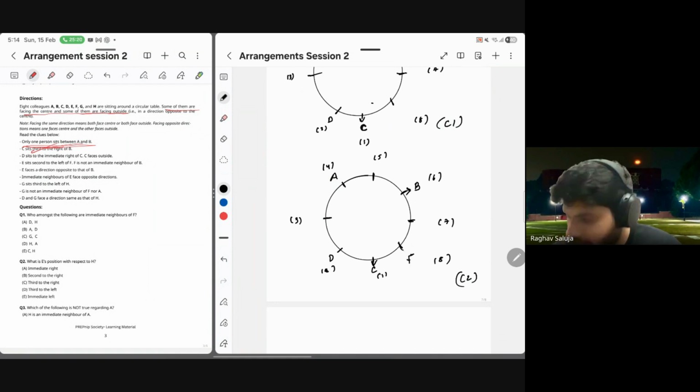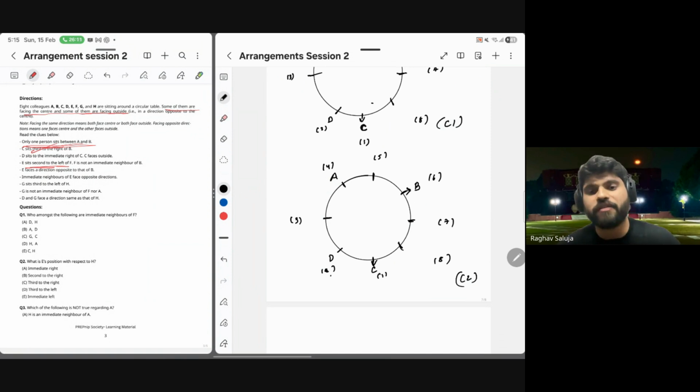Let me put F at position 8. Now, look at this clue. E sits second to the left of F. If E sits second to the left of F, it means E sits one position away from F in some direction, either clockwise or anti-clockwise depending on where F faces. Tell me, is there a place one position away from F here? No, there isn't, because one position away B is sitting, and one position away D is sitting. So in this arrangement, E cannot fit at all.